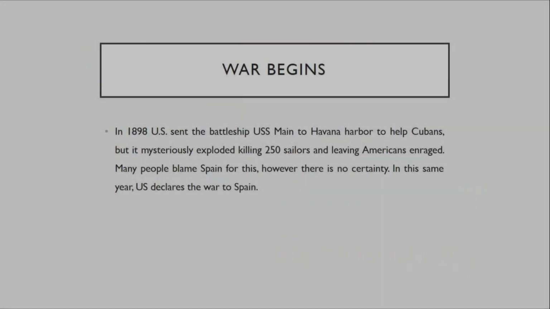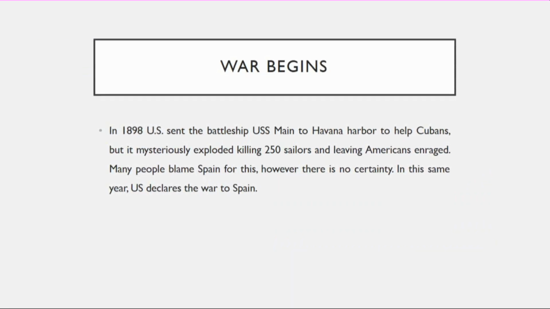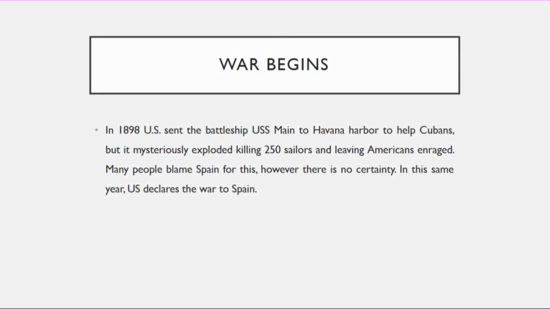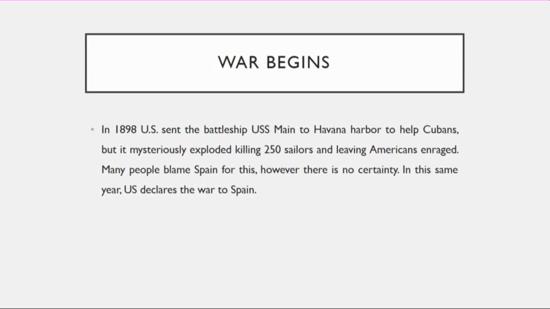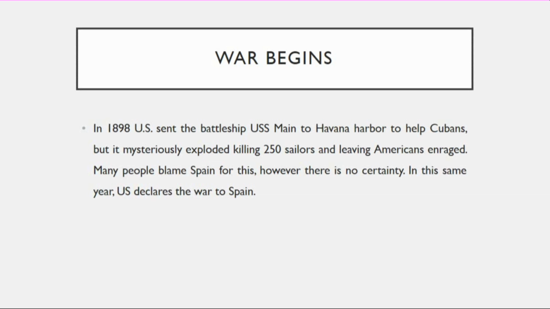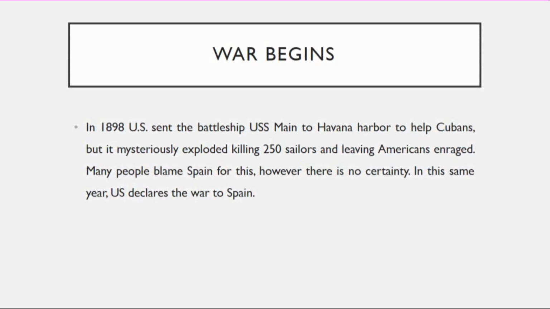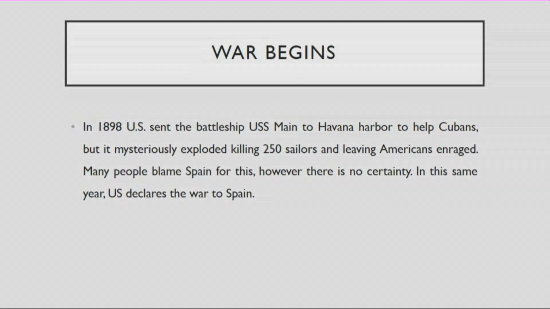War begins. In 1898, the U.S. sent the battleship USS Maine to Havana Harbor to help Cubans. But it mysteriously exploded, killing 250 sailors and leaving Americans enraged. Many people blame Spain for this. However, there is no certainty. In this same year, the U.S. declares the war to Spain.